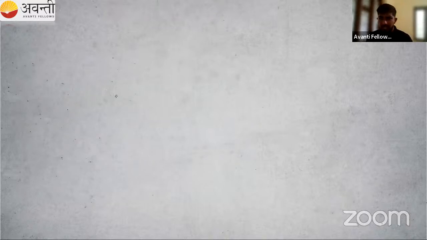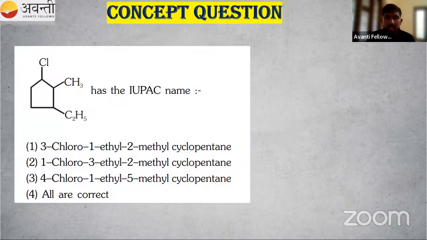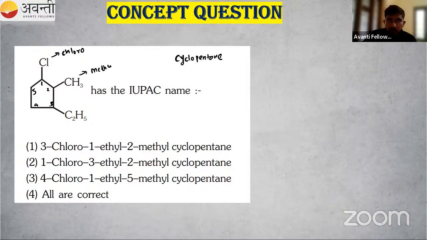Just a second, some technical issues. Okay, this is a ring for you. So count the number of carbon atoms in the ring. 1, 2, 3, 4, 5. So that is a cyclopentane, right? Then what about the substituents? Here we have chloro. Then here we have a methyl group. Then here we have an ethyl group.